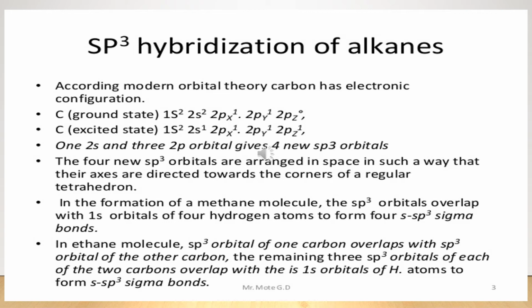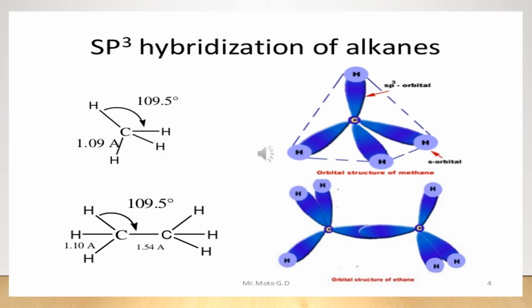In the ethane molecule, an sp3 orbital of one carbon overlaps with an sp3 orbital of the other carbon. The remaining three sp3 orbitals of each of the two carbons overlap with the 1s orbital of a hydrogen atom to form s-sp3 sigma bonds. sp3 hybridization of alkanes. Here is the tetrahedral geometry, and the bond angle between two atoms is 109.5 degrees.